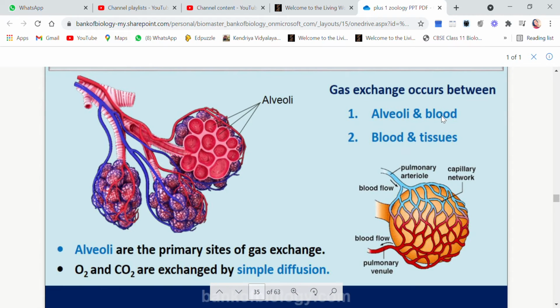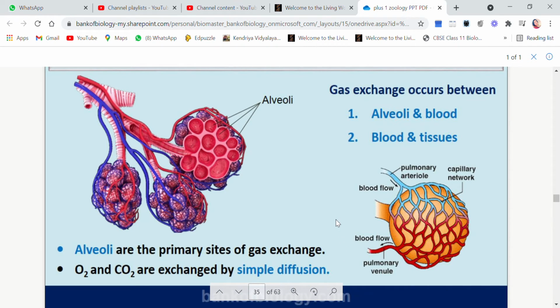Then there will be another step of exchange where blood and tissues will exchange the gases. So two steps of exchange of gases will take place. First, alveoli are the major or the primary sites of exchange of gas. Okay, these are the major sites where exchange takes place. And another very important point here is that oxygen and carbon dioxide are exchanged by simple diffusion.